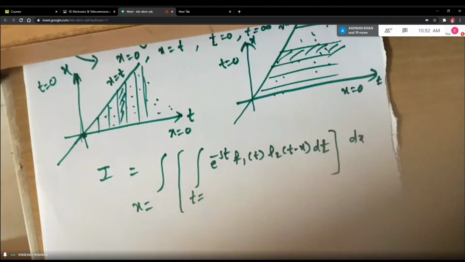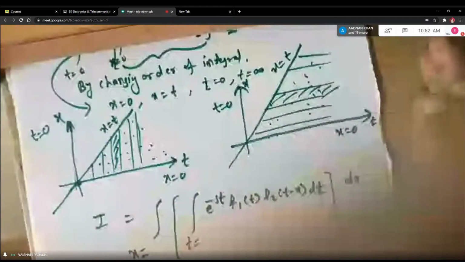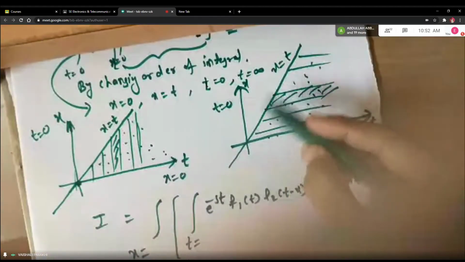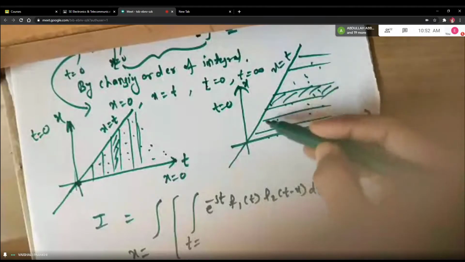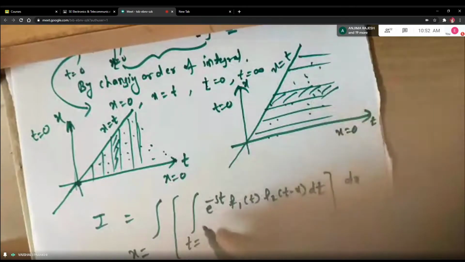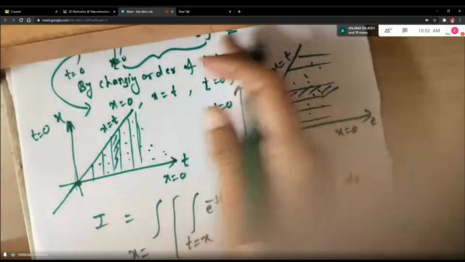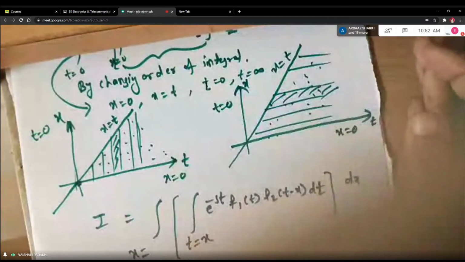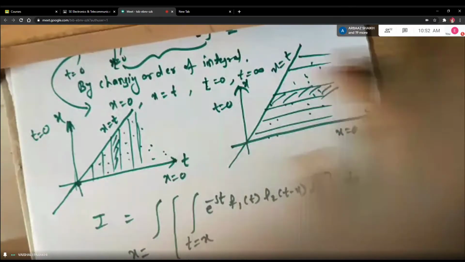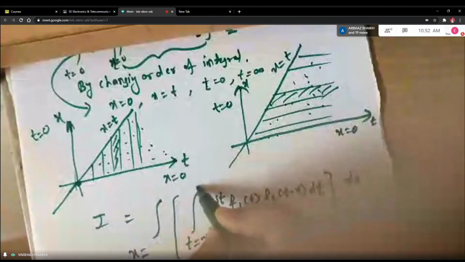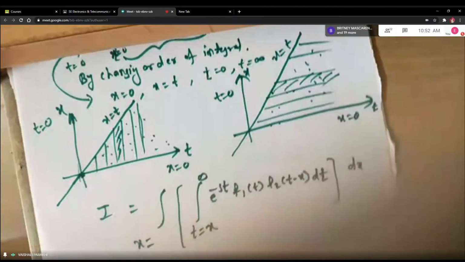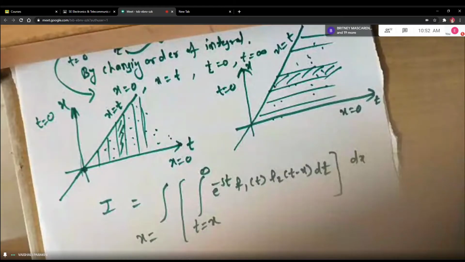Ma'am, 0 to t. No. Horizontal strip from left to right. What is t on this line? x, right? Because x equal to t is the line. So the lower limit will be x. And what is t on the right hand side of the region? You don't know. It is going to infinity, right? So it is t equal to x to infinity.